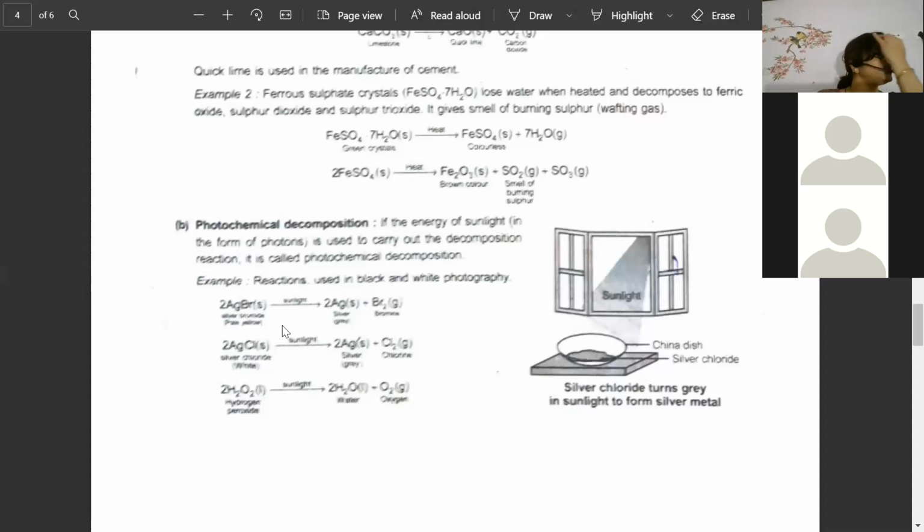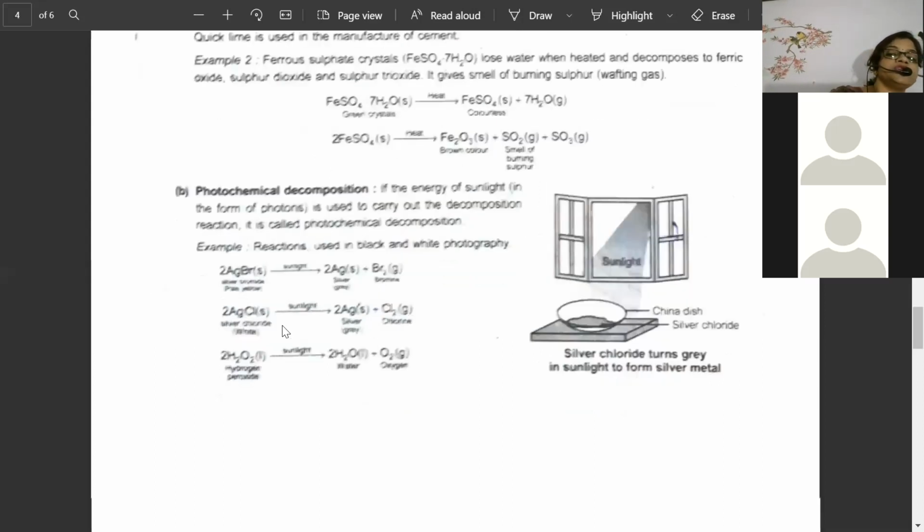And what is the best way to keep it safe? The best way to keep it safe is store them in transparent bottles. Am I true? No. Very good. You are giving the perfect answer that it should be stored in dark bottle. Otherwise, it will have reaction with light. And this is the example of photochemical decomposition.